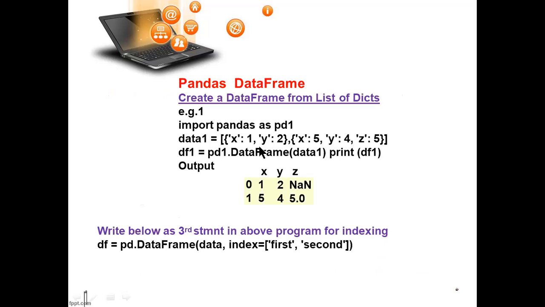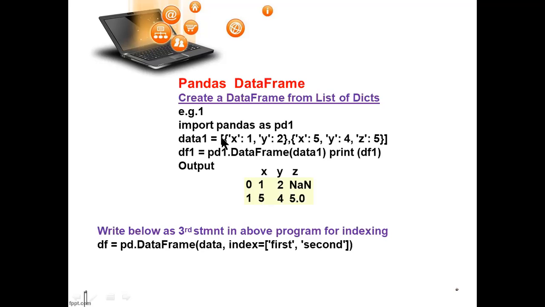And list of dictionary you can also create here. That is as usual with the previous one. Import pandas as pd1. Data1, what is data1? This is a dictionary name with the list. And see here, this is a little bit different. Here I have used square bracket and curly bracket. Both I have used, because square bracket indicates the list, curly bracket indicates the dictionary. Inside a list I am creating a dictionary.